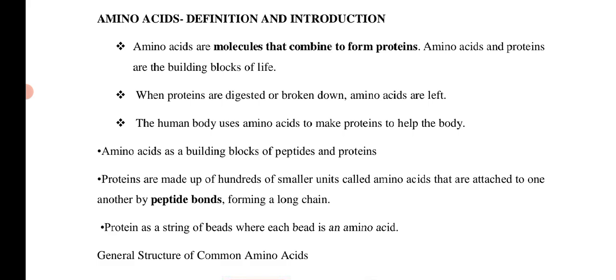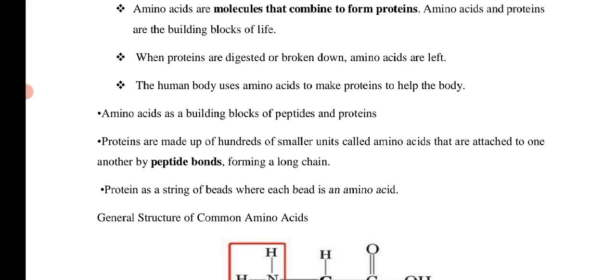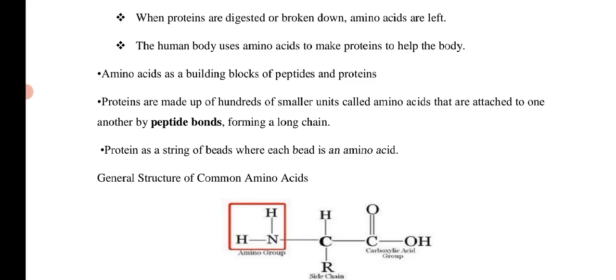So proteins are made up of hundreds of small units called amino acids. Only with hundreds of small units does the formation of a protein occur, attached to one another by peptide bonds forming a long chain. Think of a protein as a string of beads, where each bead is an amino acid.